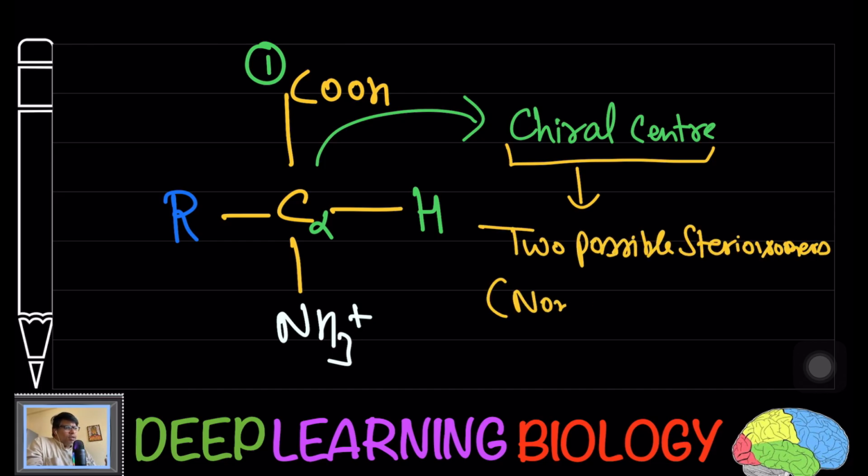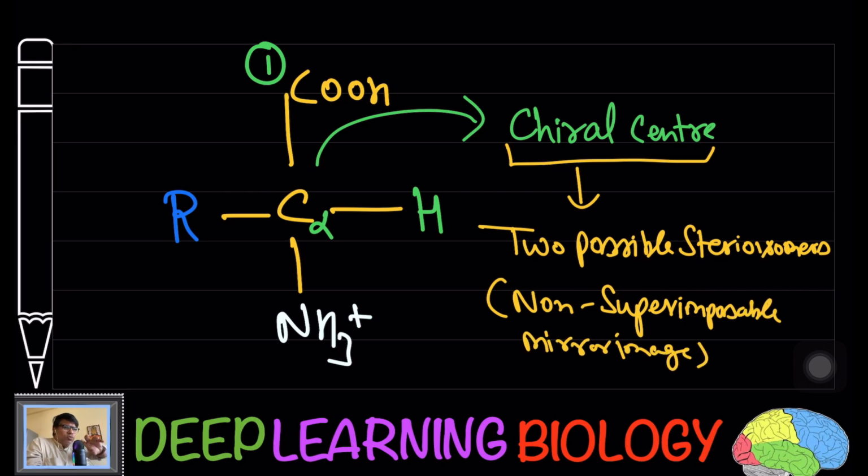It is asymmetric, and if you are going to draw the stereoisomers, hopefully you know what isomers are. If you draw stereoisomers, it means you are going to have different shapes in space. In this case the C alpha, as it is chiral, can show you 2 possible stereoisomers, and these 2 possible stereoisomers will be non-superimposable mirror images.